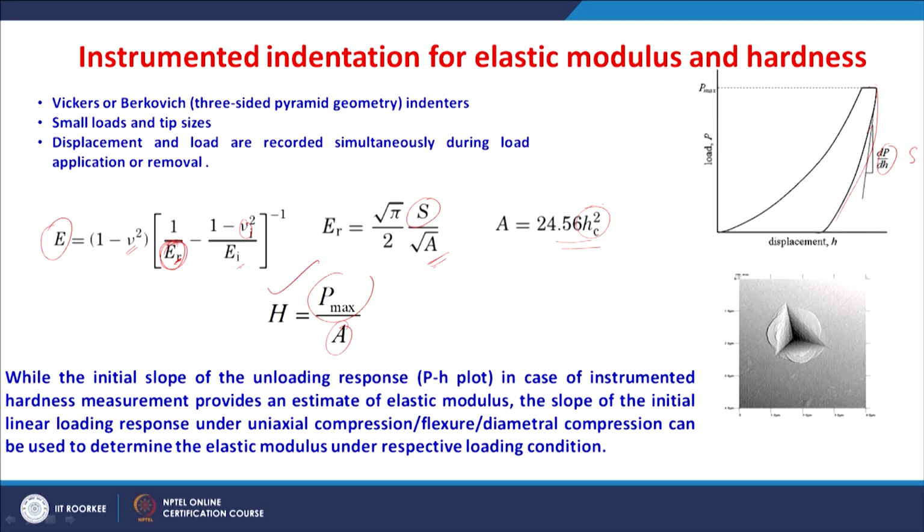By instrumented indentation, elastic modulus and hardness both can be measured, but we must note that the initial slope of the unloading response, in case of instrumented hardness measurements, provides an estimate of the elastic modulus. The slope of the initial linear loading response under uniaxial compression, flexural or diametral compression can be used to determine the elastic modulus under respective loading conditions, whereas the first one, both are used for measuring the elastic modulus, right.